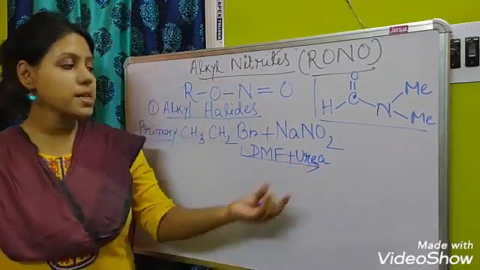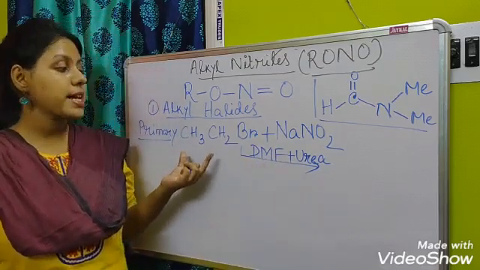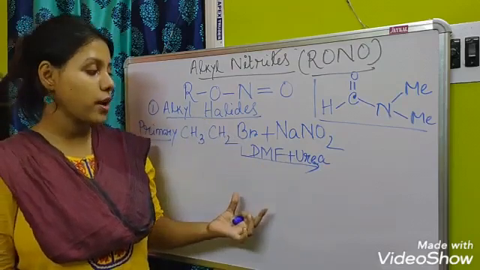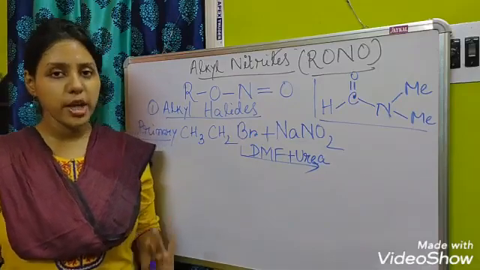Okay, so what is the role of the urea here? Urea helps the alkyl halide to get dissolved easily in the DMF solvent. That's why you have to take the urea here.